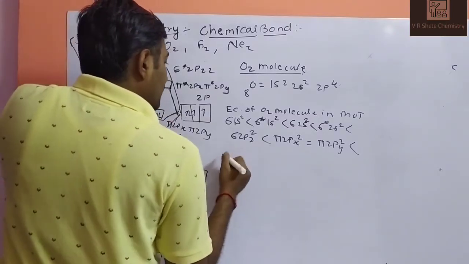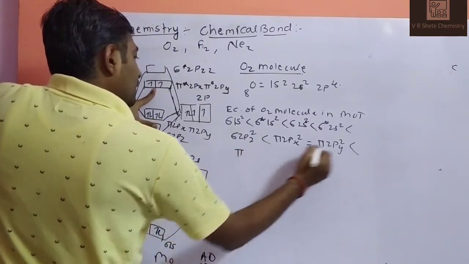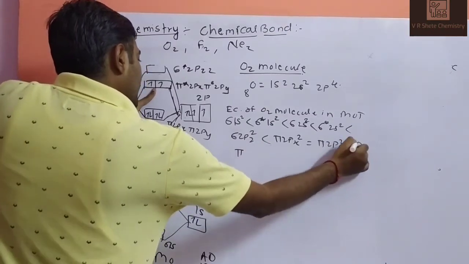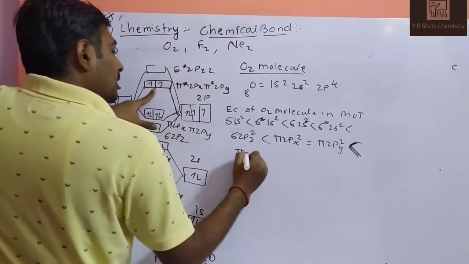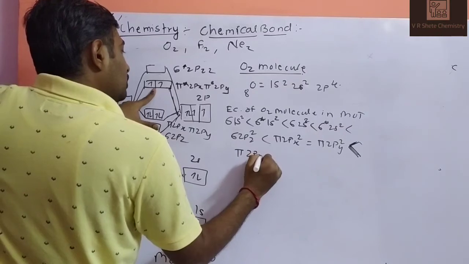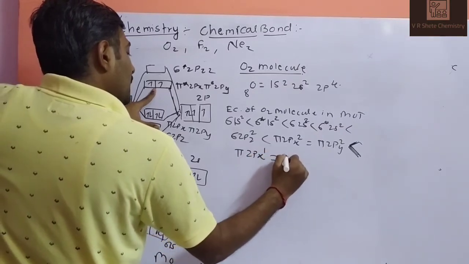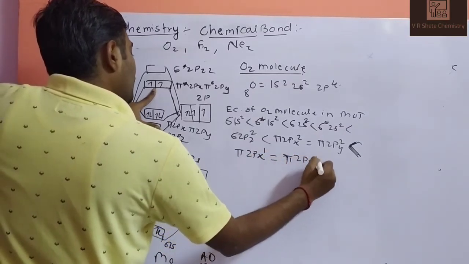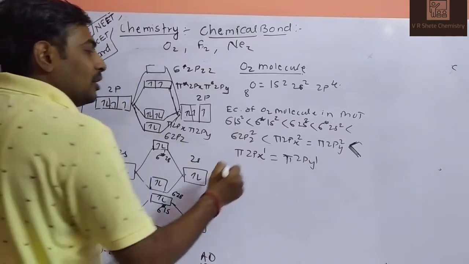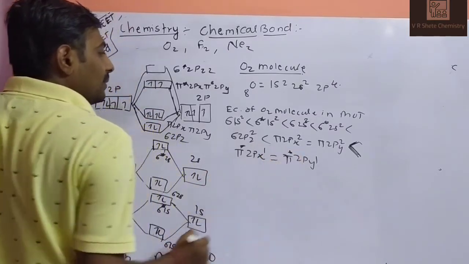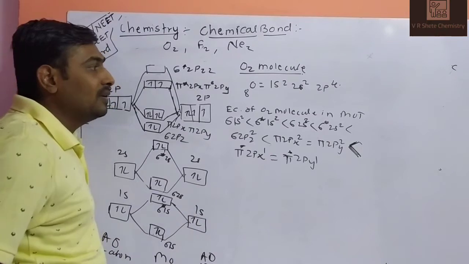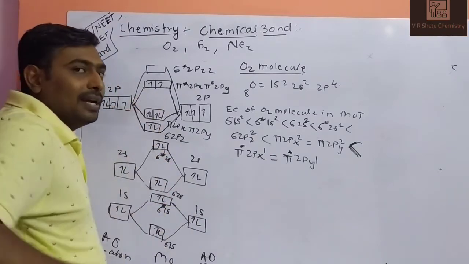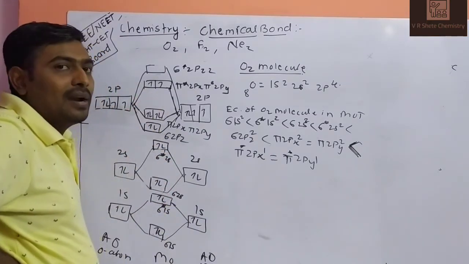And after that, which energy level? Pi star, this is greater energy: pi star 2px1 equals pi star 2py1. These are anti-bonding molecular orbitals. This is the electronic configuration of the O2 molecule. So is it paramagnetic or diamagnetic? There are unpaired electrons, so paramagnetism is there.